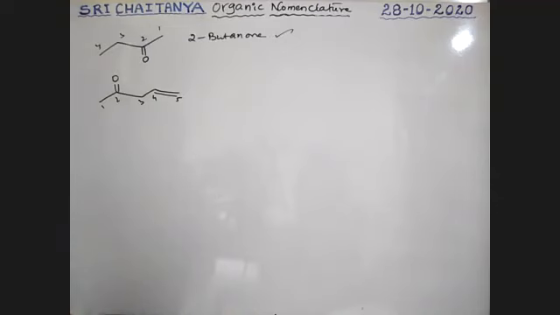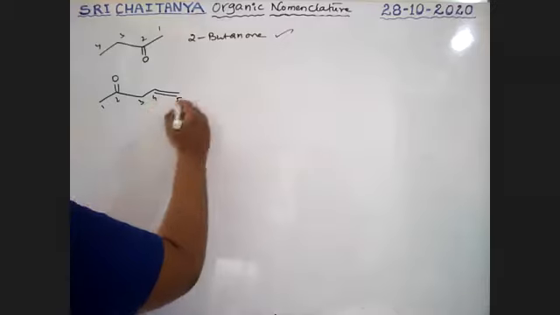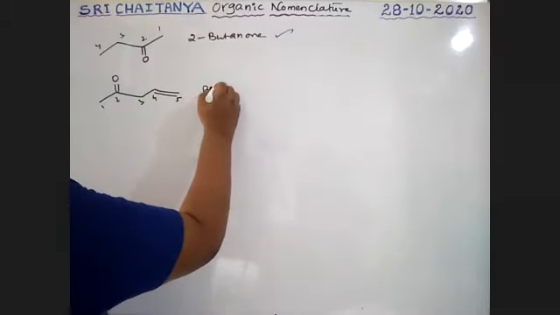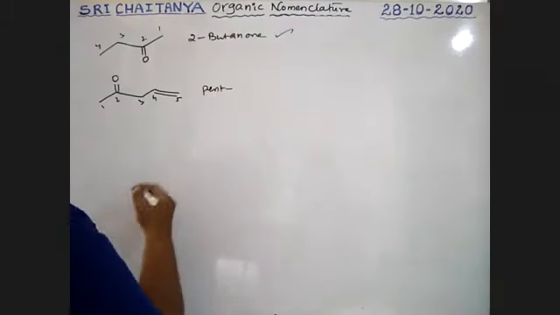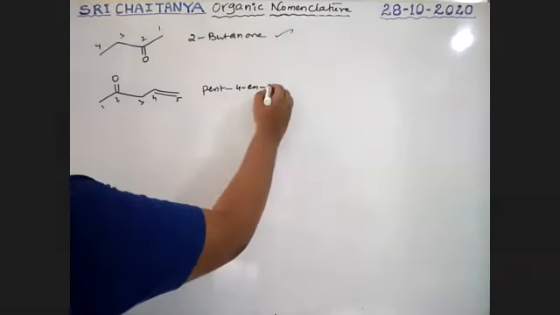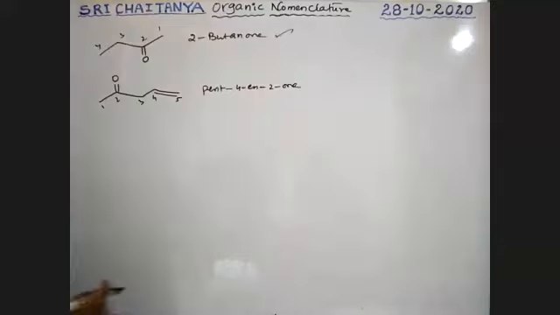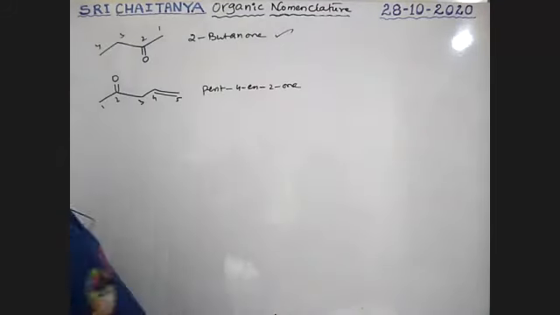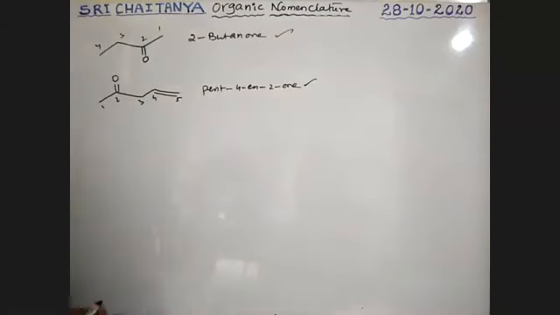It is the only way, because the ketone carbon should be the lower numbered carbon. Therefore, its name is pent-4-en-2-one. Pent-4-en-2-one is the name of this compound. Yes, it is. Next.